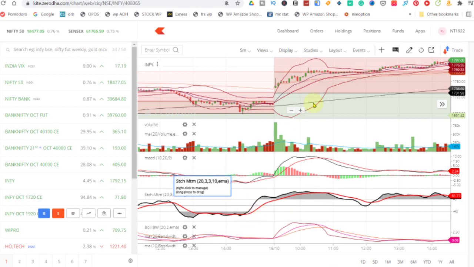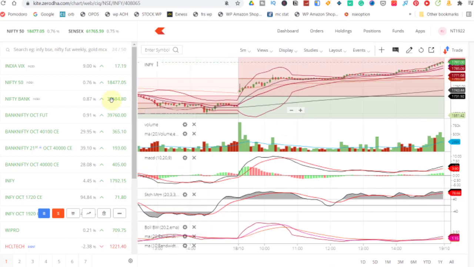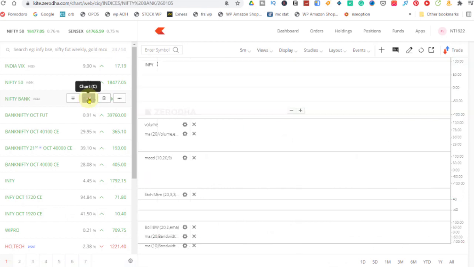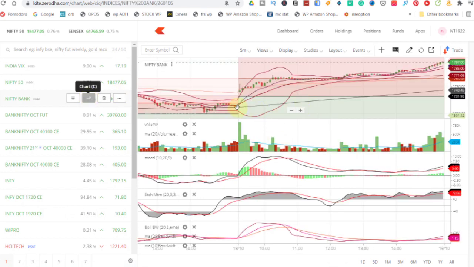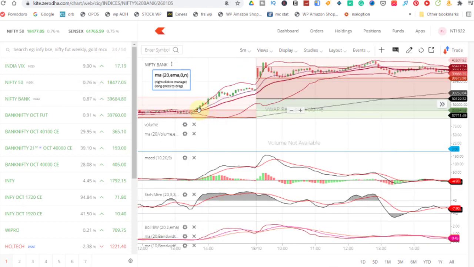I suggest you also do backtesting in whatever strategy you use, so that you will be confident in whatever you do, so that you do not keep changing your strategy. If you take this as example, EMA has given a crossover and stochastic also has given a crossover. So if we take a position here, this range would be profitable. But as you can see, after some time it's still an uptrend only, but it has decreased in price. You can see in stochastic also, it is beginning to reverse.